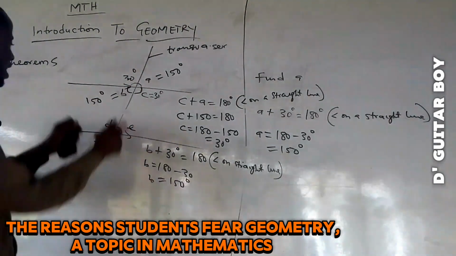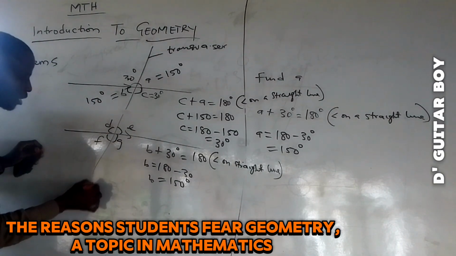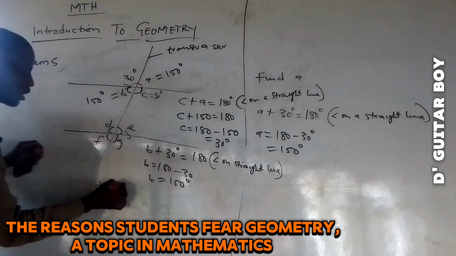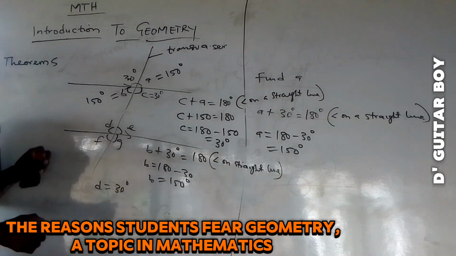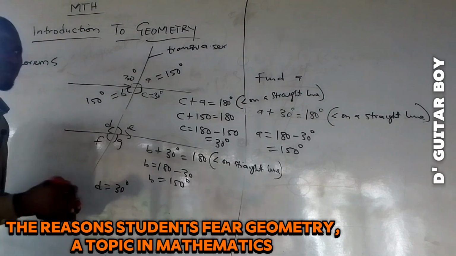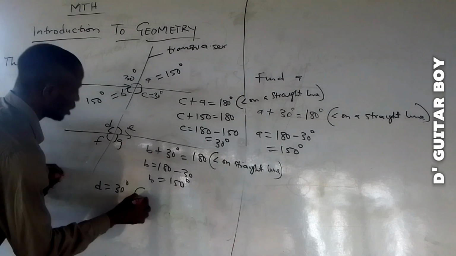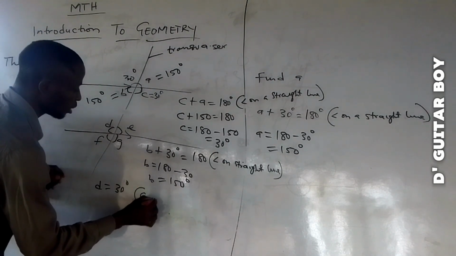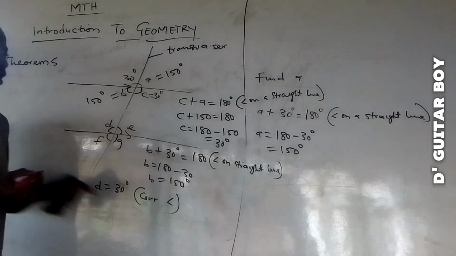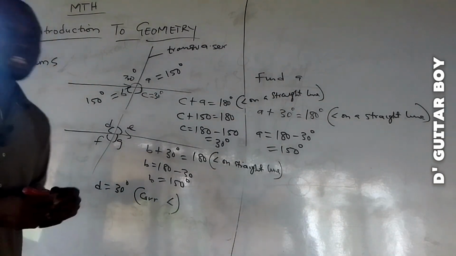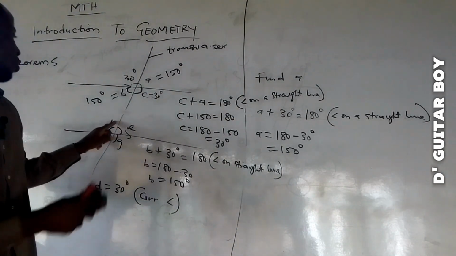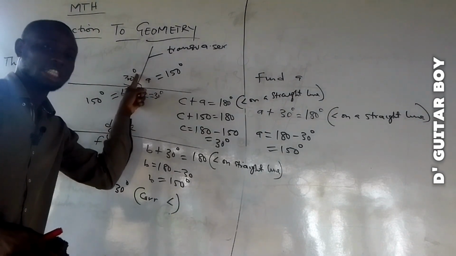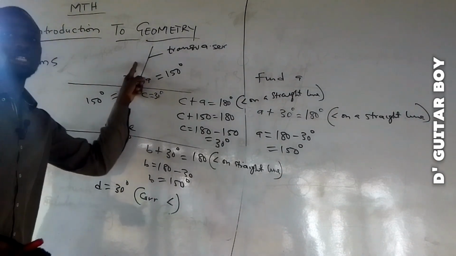Look at this. I will not stress myself calculating this one. To calculate D, D is equal to 30 degrees. That's the answer. I don't need to do all that, but I will just write the reason: corresponding angle. I must write this to show that I know what I am doing, because this place corresponds with this place. So this D is equal to 30 degrees.